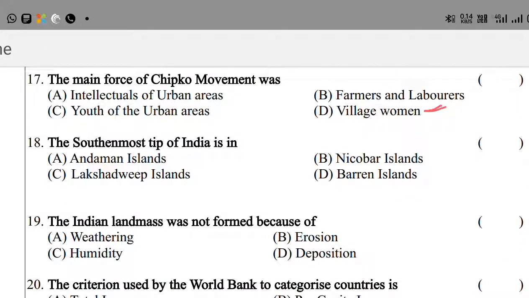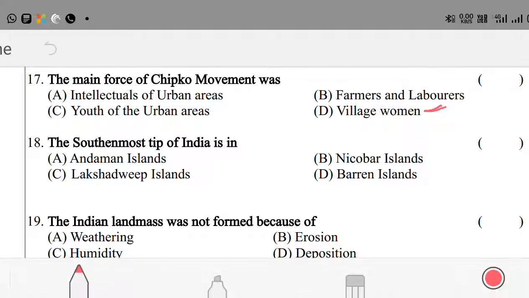Question number 18. The southmost tip of India is in: option A, Andaman Island; option B, Nicobar Island; option C, Lakshadweep Island; option D, Boran Island. Here the right answer is option B. The southernmost tip of India is Nicobar Island.